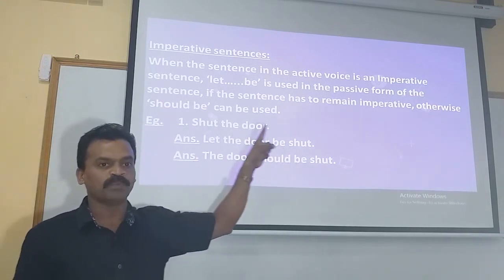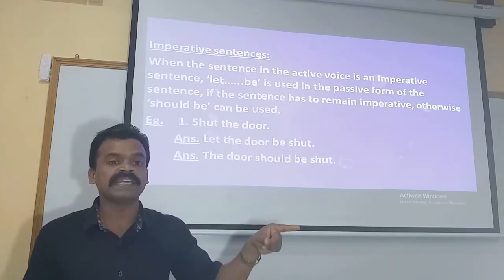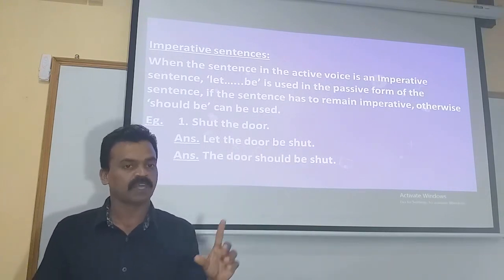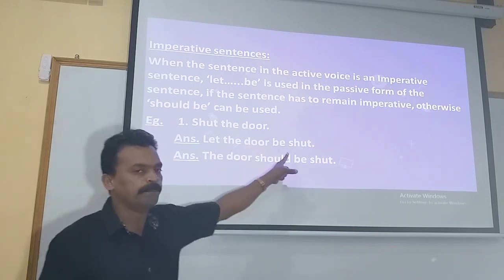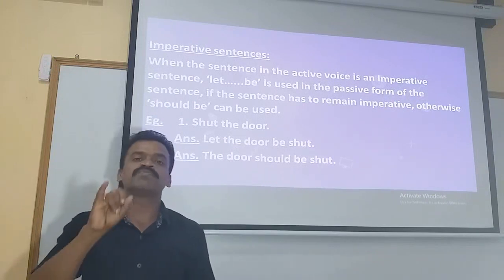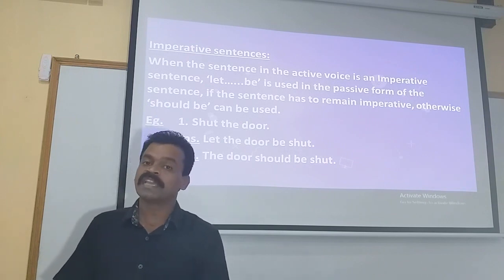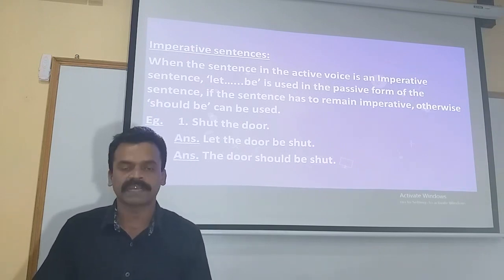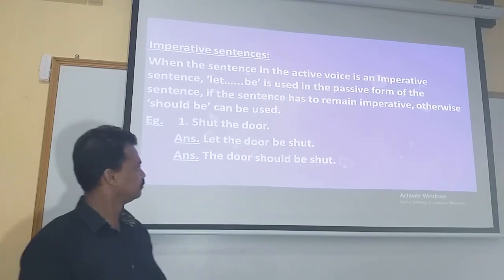Let, object of the active voice, that turns to be the subject in the passive voice, and immediately after that be. The rule to be applied is let be. So let the door be shut, with the past participle form of the verb. That is one of the ways to convert an active voice sentence into passive voice when the given statement is an imperative statement. Now let's see the next method.